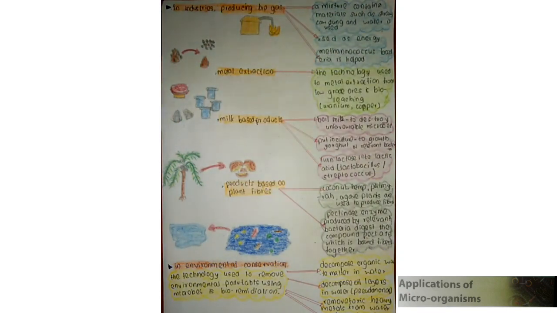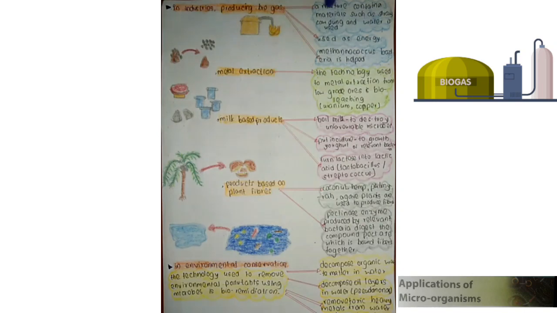The first one is producing biogas, metal extraction, milk-based products, and the products based on plant fibers. First we discuss producing biogas. A mixture containing materials such as straw, cow dung, and water is used to produce biogas. The biogas is used as energy, and Methanococcus bacteria are used to produce it.